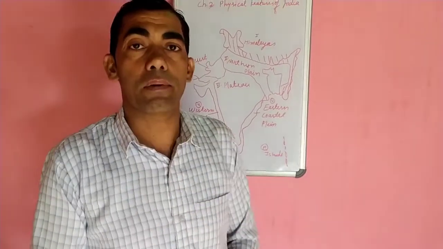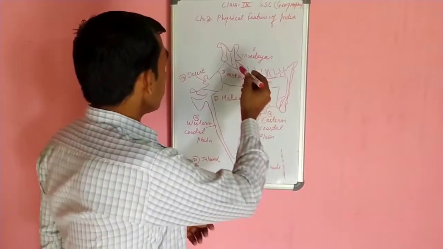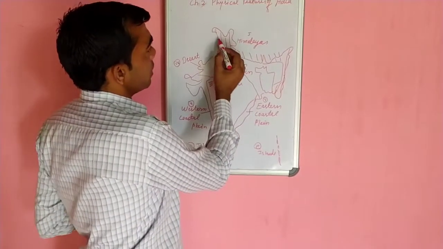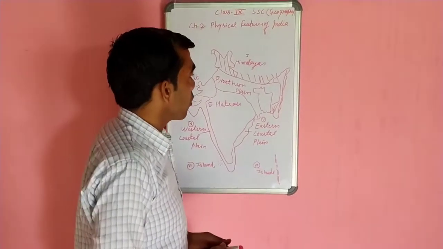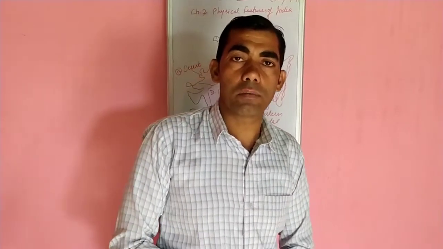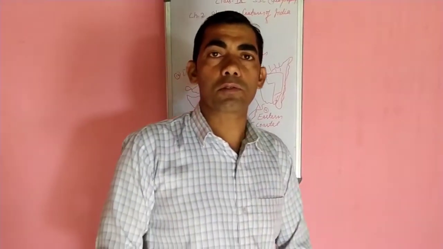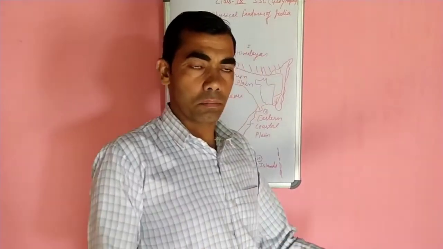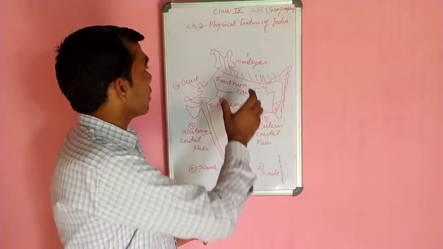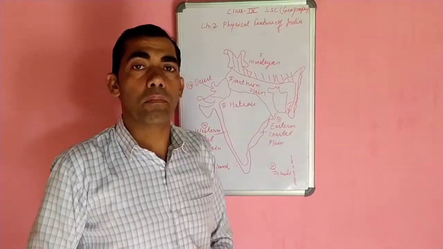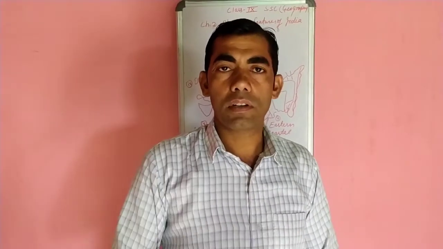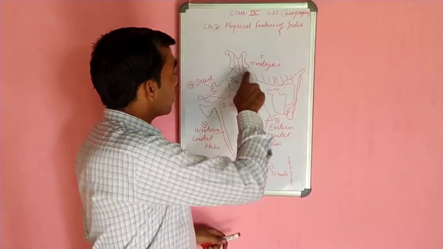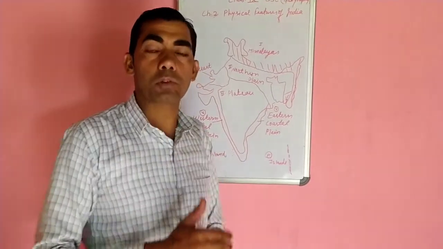Number one is the Himalaya mountain. Himalaya mountain started from Jammu and Kashmir and extended to Tripura and Nagaland, between 2,500 kilometers long, and 70 to 500 kilometers broad. Himalaya has the largest peak of the world, Mount Everest, which is located in Nepal. There are many highest peaks in the Himalayas. Himalaya is divided into many categories. From north to south, we can divide the Himalayas into 3 categories.